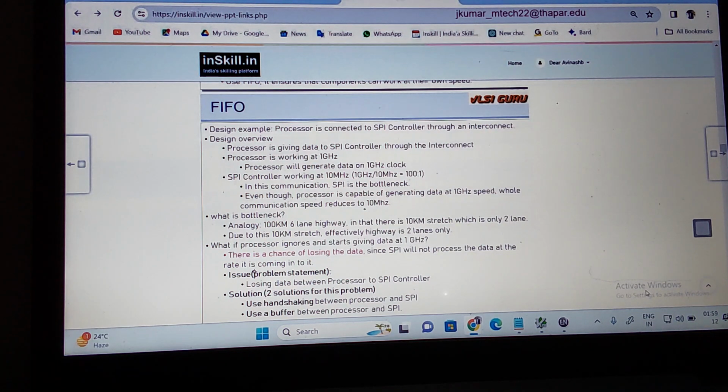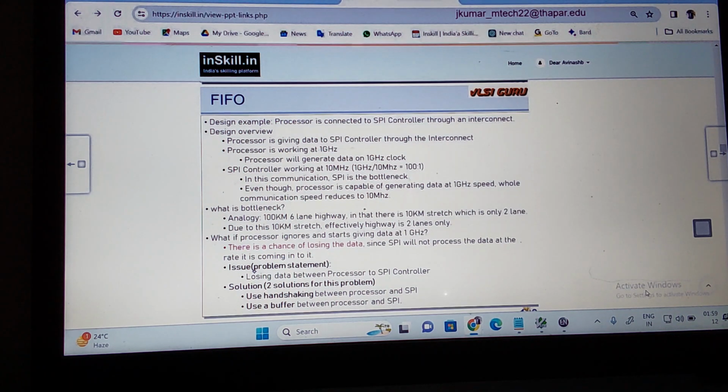In this communication, whether the processor is a bottleneck or the SPI is a bottleneck, which one is it? SPI is the bottleneck in this case. Even though the processor is capable of generating the data at 1 gigahertz speed, the whole communication speed reduces to 10 megahertz if I'm not going to put a buffer between them.